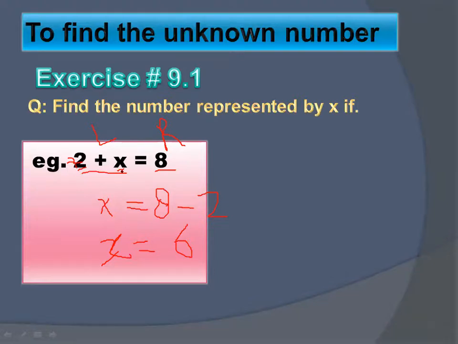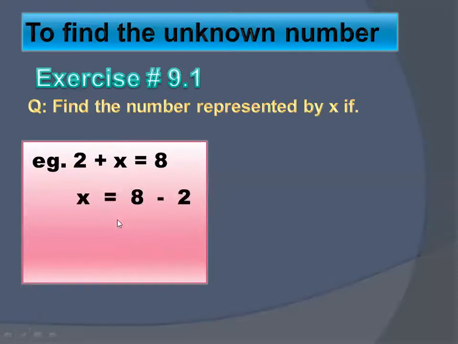Here, if x is equal to 6, and you replace this x with 6, then 2 plus 6 will become 8. Okay, it is very simple. Here you have to find the value of the variable x by shifting the constant onto the right side and by changing the sign of the constant as well. Here the constant sign is plus, so on the other side, when you move it, the sign will be changed and it will become minus.